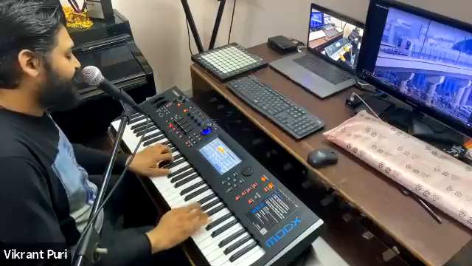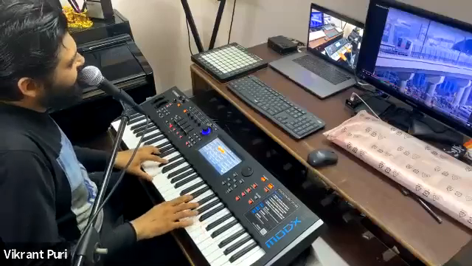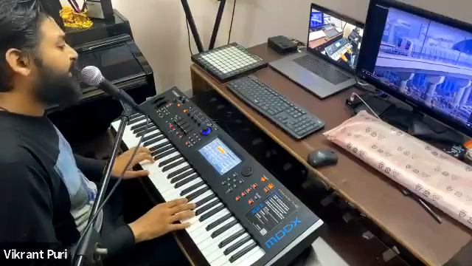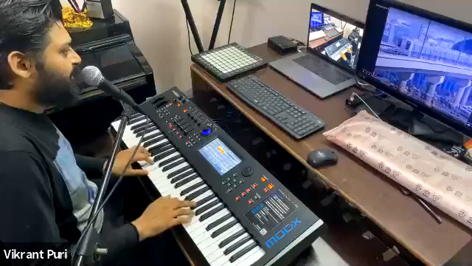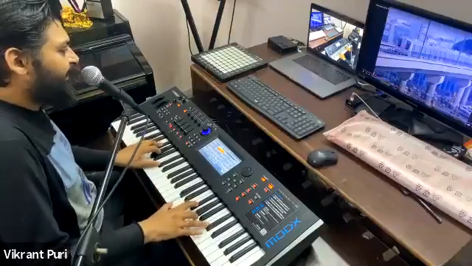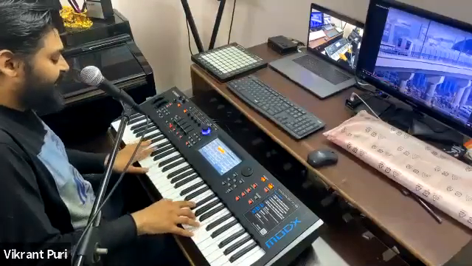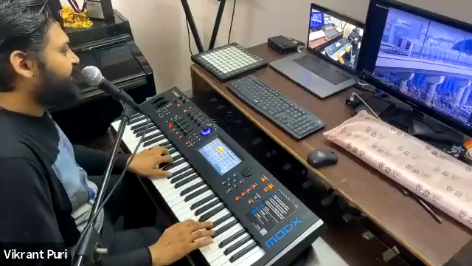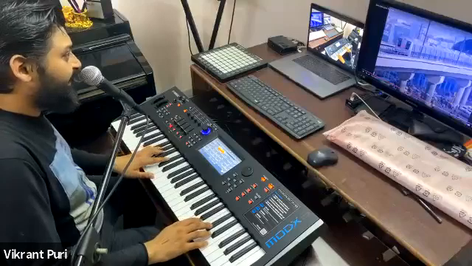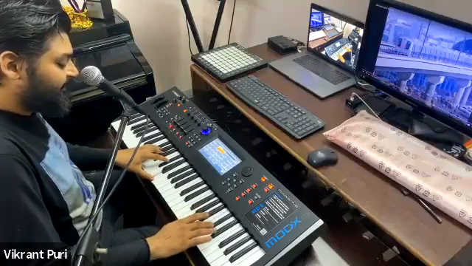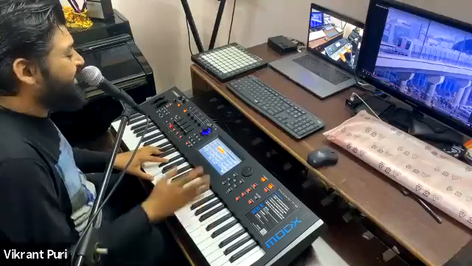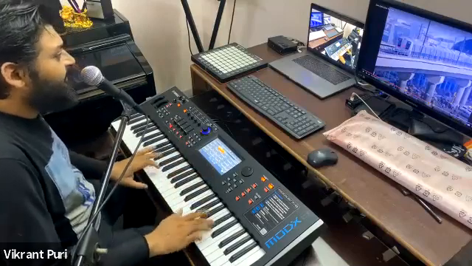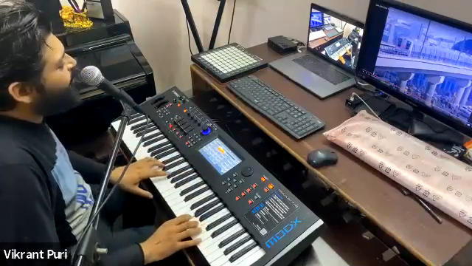G major 7th, F sharp minor 7th, E minor 7th, and D major 7th, and D 7th with C bass. Now second cycle, G major 7th, F sharp minor 7th, and G and A half and half, and back to B minor.